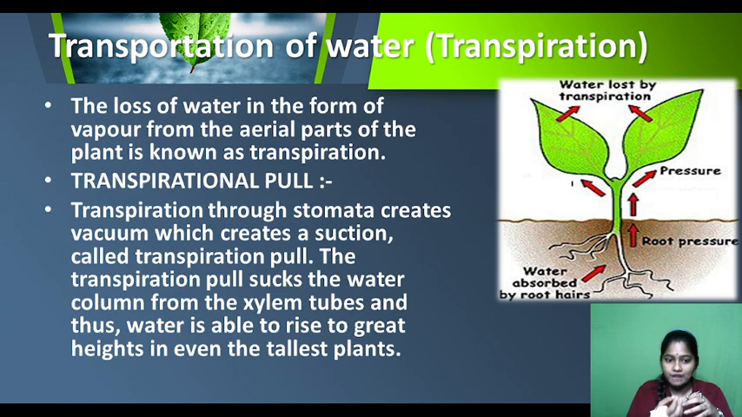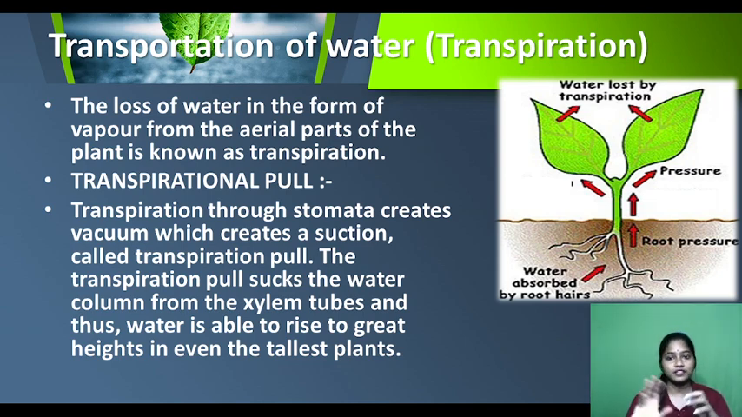And what will happen? The water in the xylem will move and it will rise to greater heights as in the taller plants. So you understood how the water moves in taller plants? Yes. So first, root pressure will help. After that, it will follow the transpiration. Understood? So what happens? The transpirational pull sucks the water column from the xylem tubes, and thus water is able to rise to great heights in even the tallest plant.